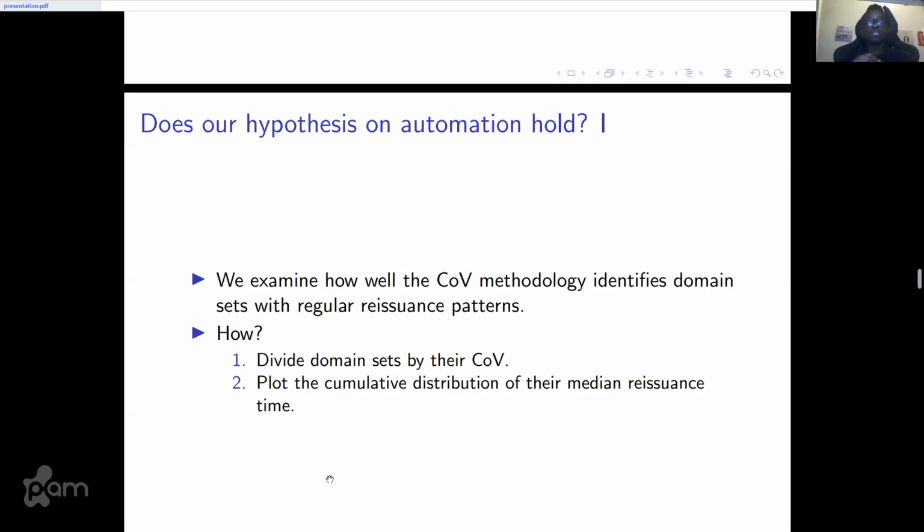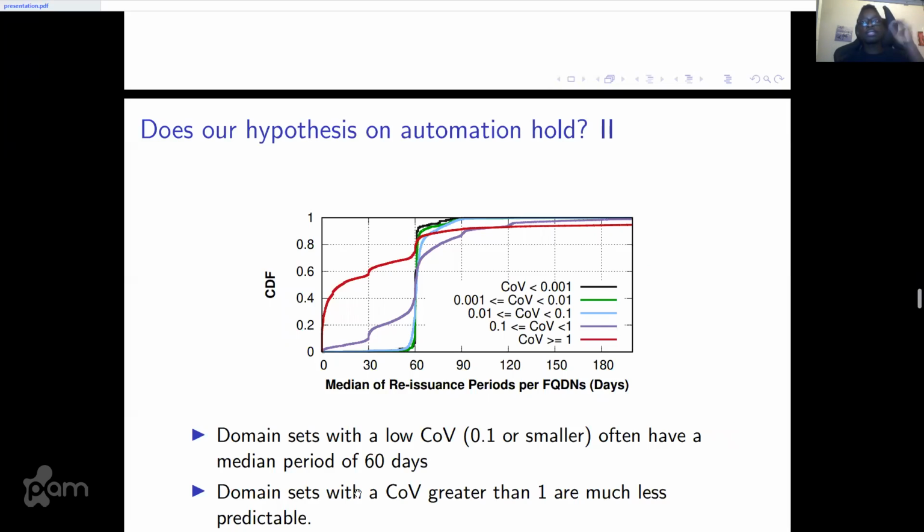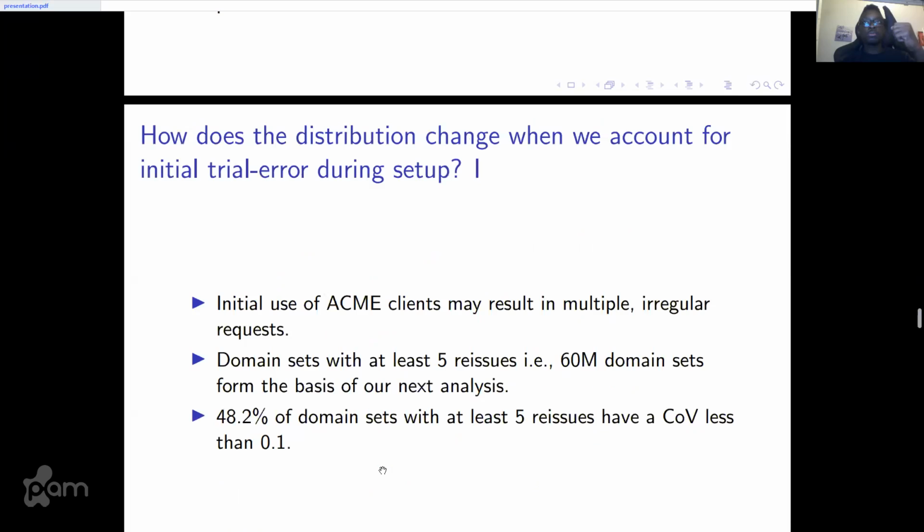So does our hypothesis on automation hold? We examine how well our methodology matches, and we divide all domain sets by their COV and plot the CDF of all their median reissuance time. We find that COVs less than 0.01 are highly consistent. They reissue almost every 60 days. But COVs greater than 0.1 actually have a variable reissuance period.